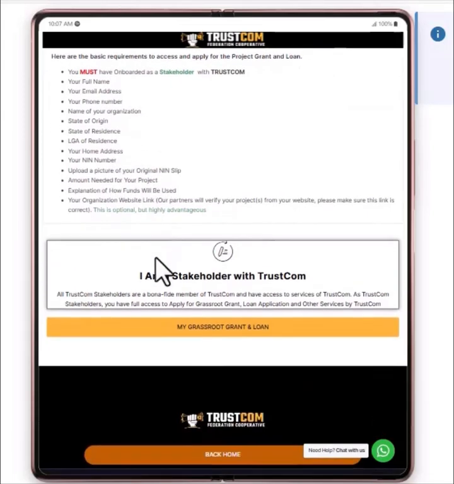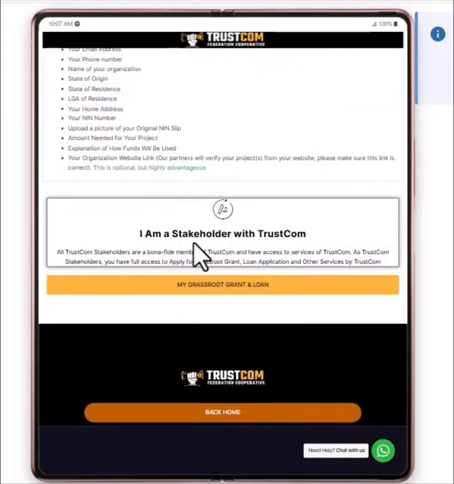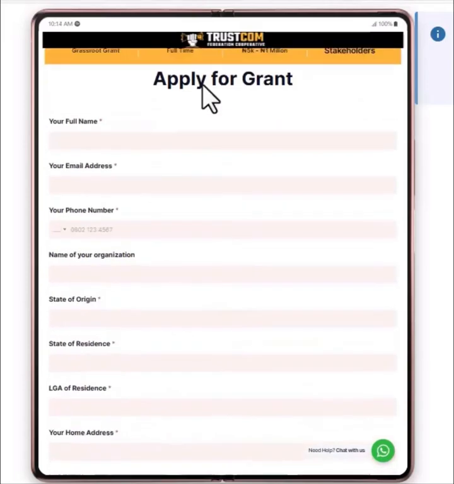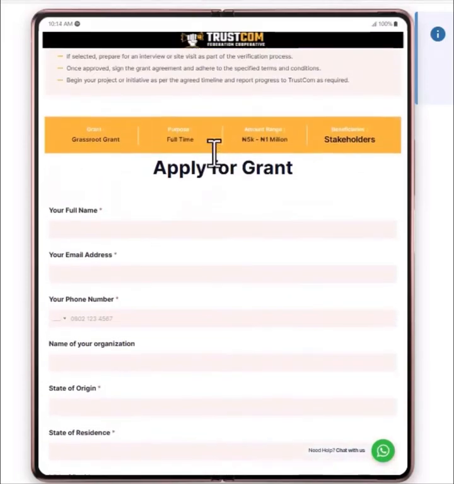All right, so you need to scroll down here and you see, I am a stakeholder with TrustCom. Remember, you pay to be a stakeholder with TrustCom. Just click on my grassroots grant and loan. Once you do that, you see that you have access, okay? This is the grant application form.